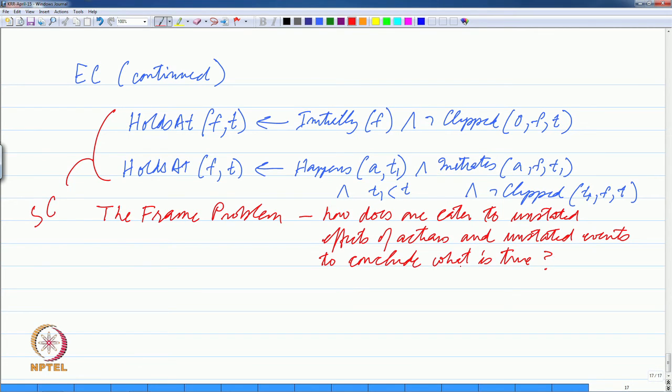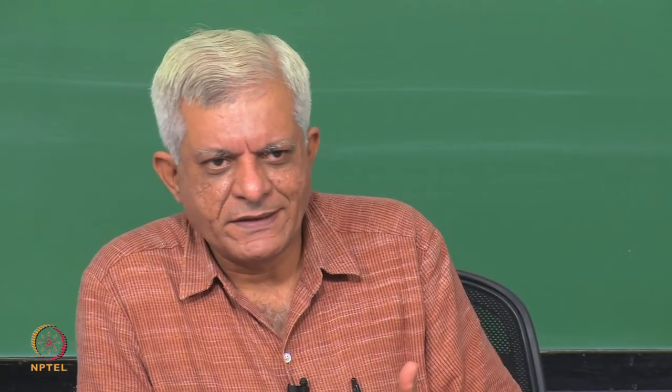This is originally due to McCarthy and Hayes, Patrick Hayes. So, they raised this problem that if you want to reason about change in the world, how can you conclusively say that something is true essentially?